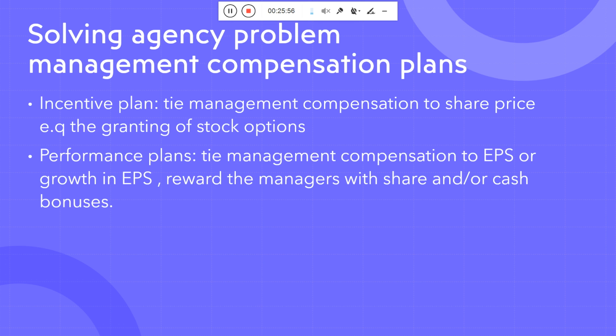The next is the performance plan, which means tie management compensation to EPS, earnings per share, or growth of earnings per share. So you can reward the manager with shares and cash bonuses. Okay, if the earnings per share increase, then you need to give the reward to the manager, and that type of thing actually reduces the agency problem.